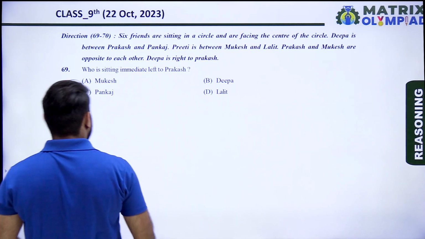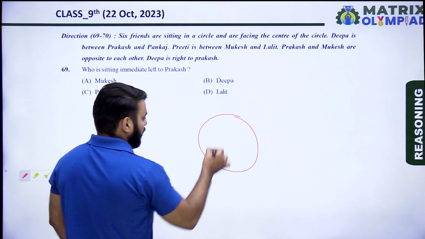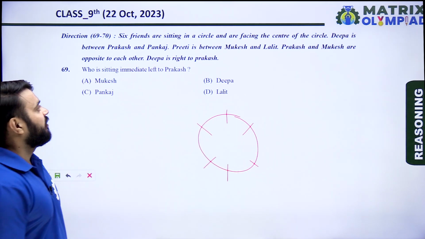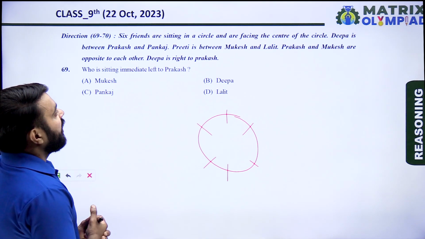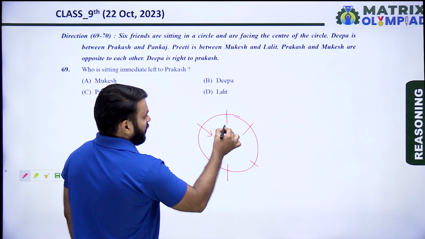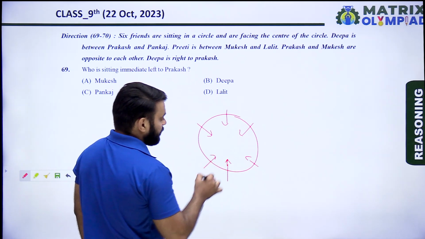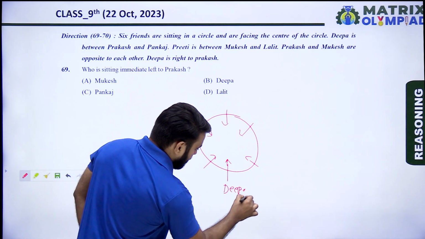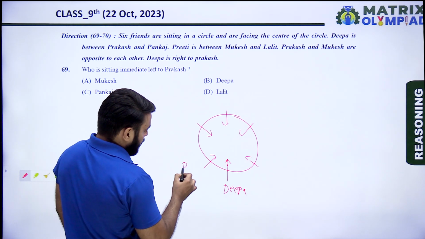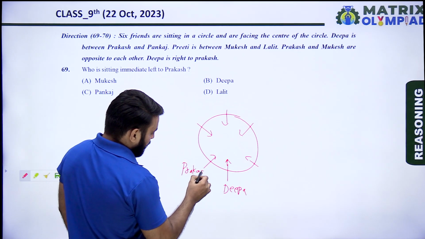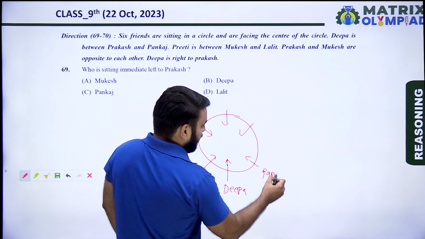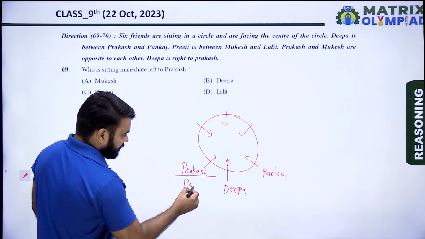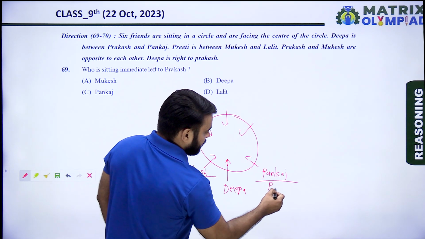So according to this question, six friends are sitting in a circular table and are facing towards the center. All are facing towards center. Deepa is between Prakash and Pankaj. Let's suppose here is Deepa. So now here is Prakash. So then here is Pankaj. अगर यहाँ पे प्रकाश है तो यहाँ पे पंकज है, तो यहाँ अगर यहाँ पे पंकज है तो यहाँ पे प्रकाश होगा फिर.